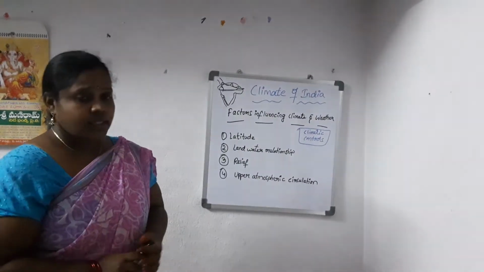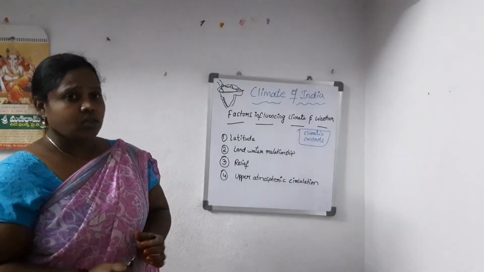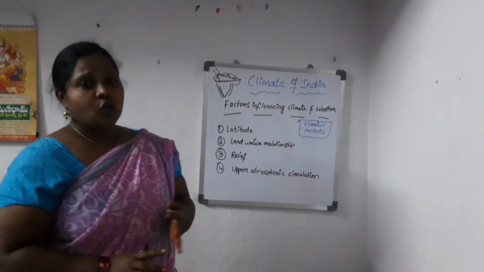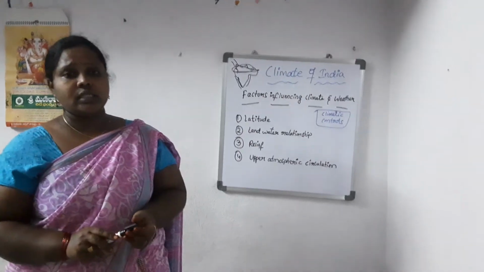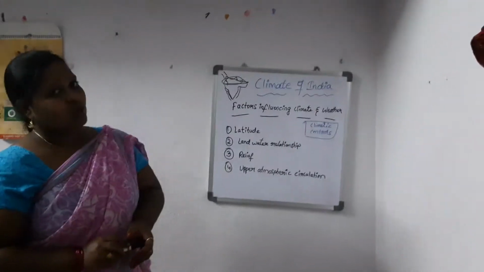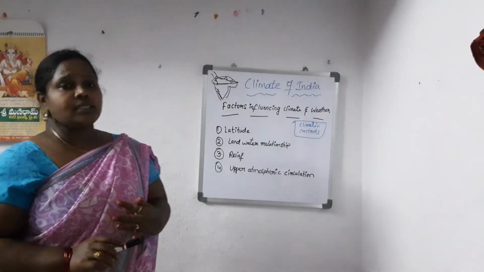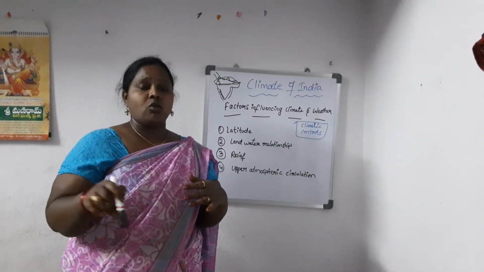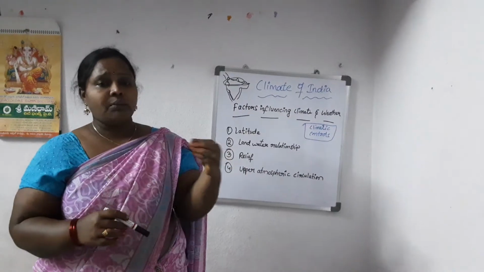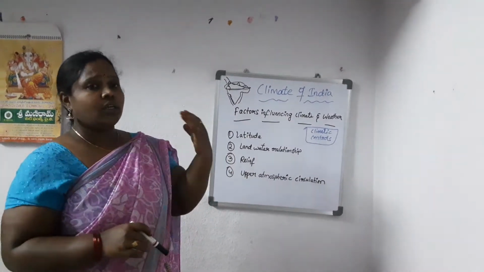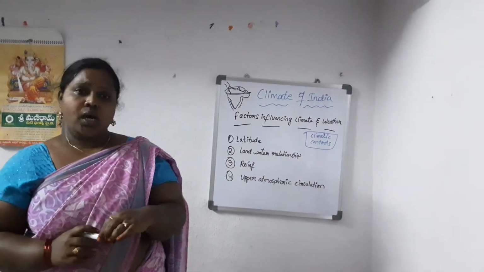These differences in temperature are because we have different land features such as plateaus, mountains, plains, coastal areas, and forests in some areas. Because of this, temperature is not constant in all places. Temperature variations will be there, and weather will also vary from one place to another.